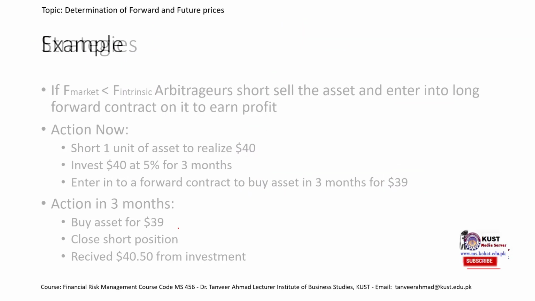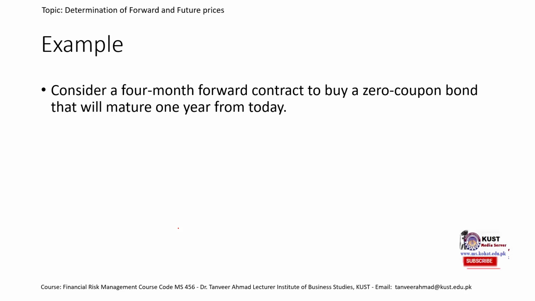Okay, moving on to one more example. Consider a 4-month forward contract. By 4-month forward contract, we mean that this contract would expire in 4 months, and that means this 4 is T. The contract is to buy a zero coupon bond.